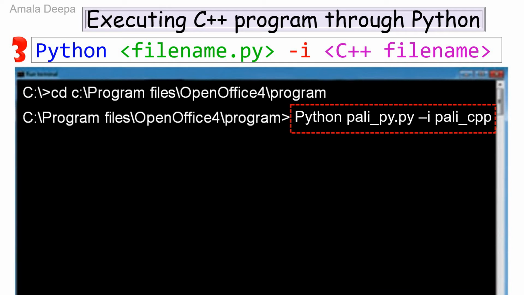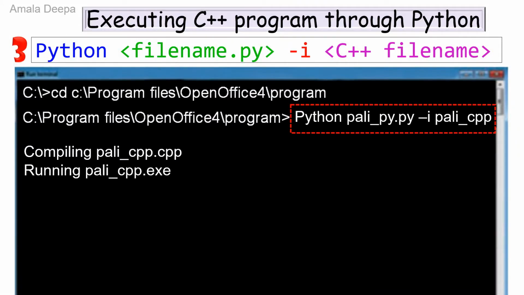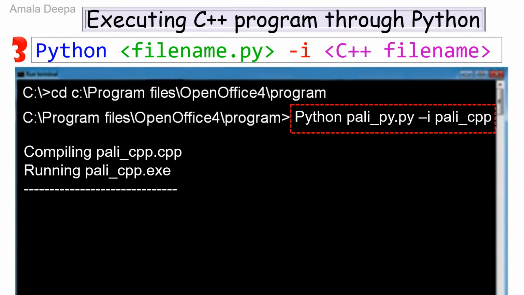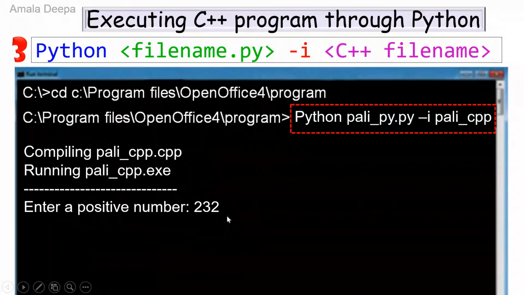You will get the following display. Compiling pali_cpp.cpp, running pali_cpp.exe, and then the C++ program begins to execute. That program is to check whether a given number is a palindrome or not. According to the program, I get this display, enter a positive number, and I give the input as 232.